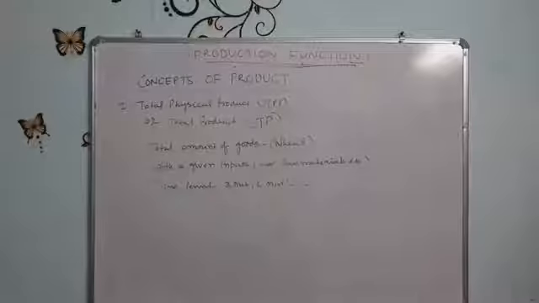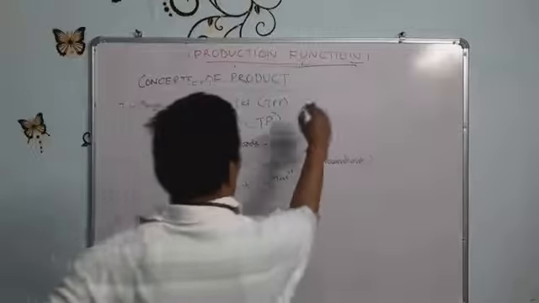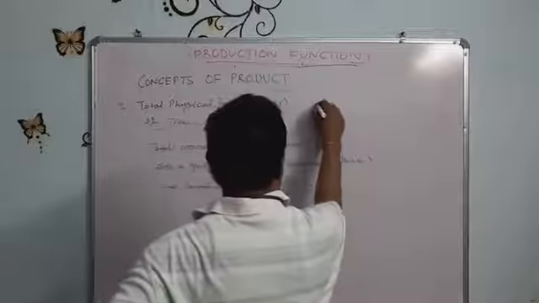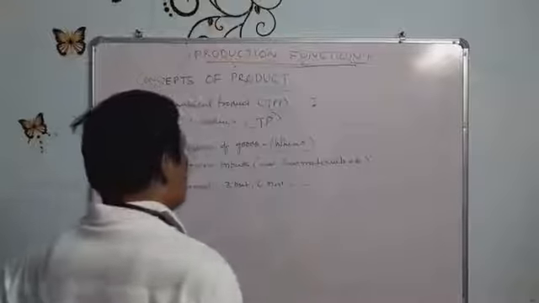Similarly, another is the average physical product.